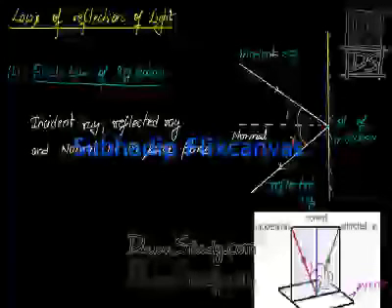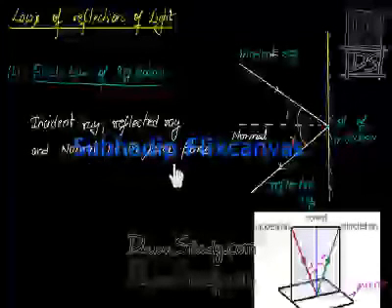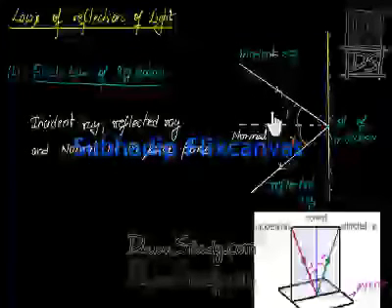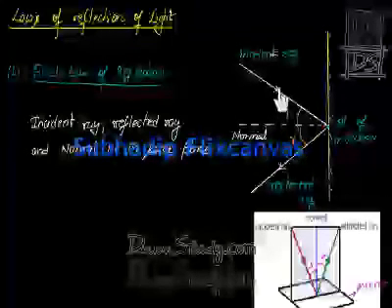This angle is called angle of incidence, and this angle is called angle of reflection. These three lines, red, blue and green, all these three are in the same plane. Incident ray, reflected ray and normal lie in the same plane. In this diagram also you can see that these three lines are in the same plane of the computer screen. So all the three are in the same plane.